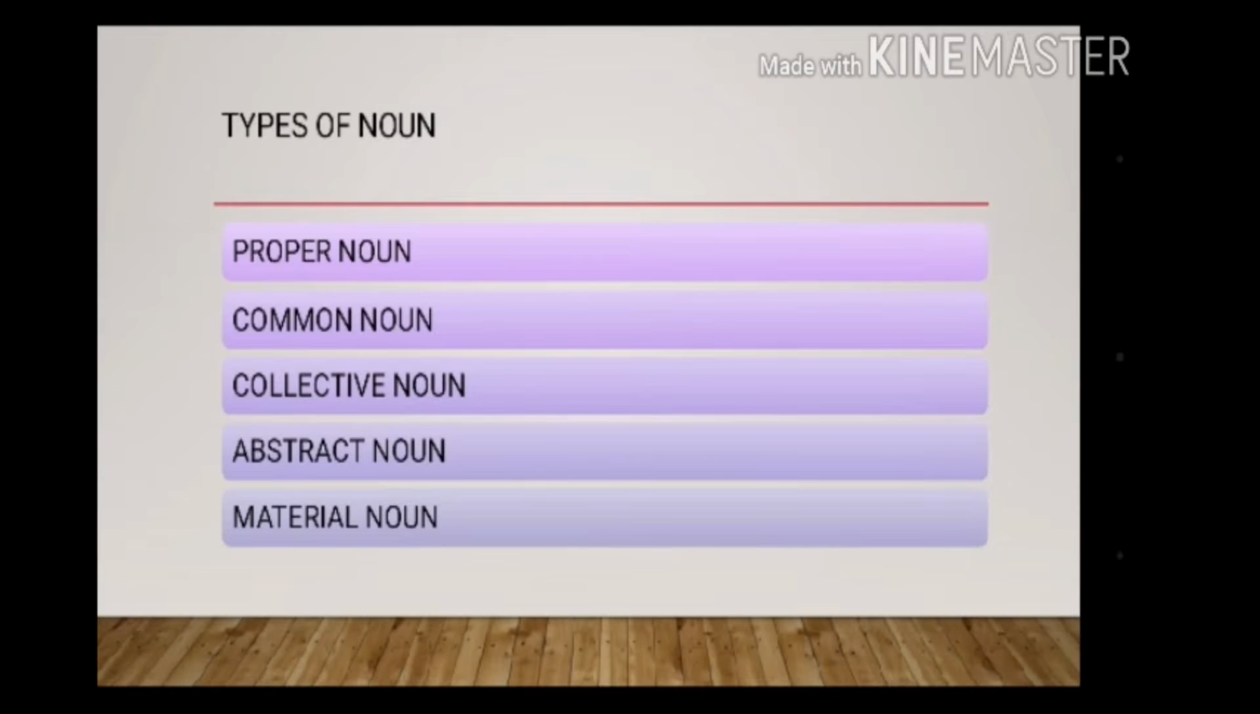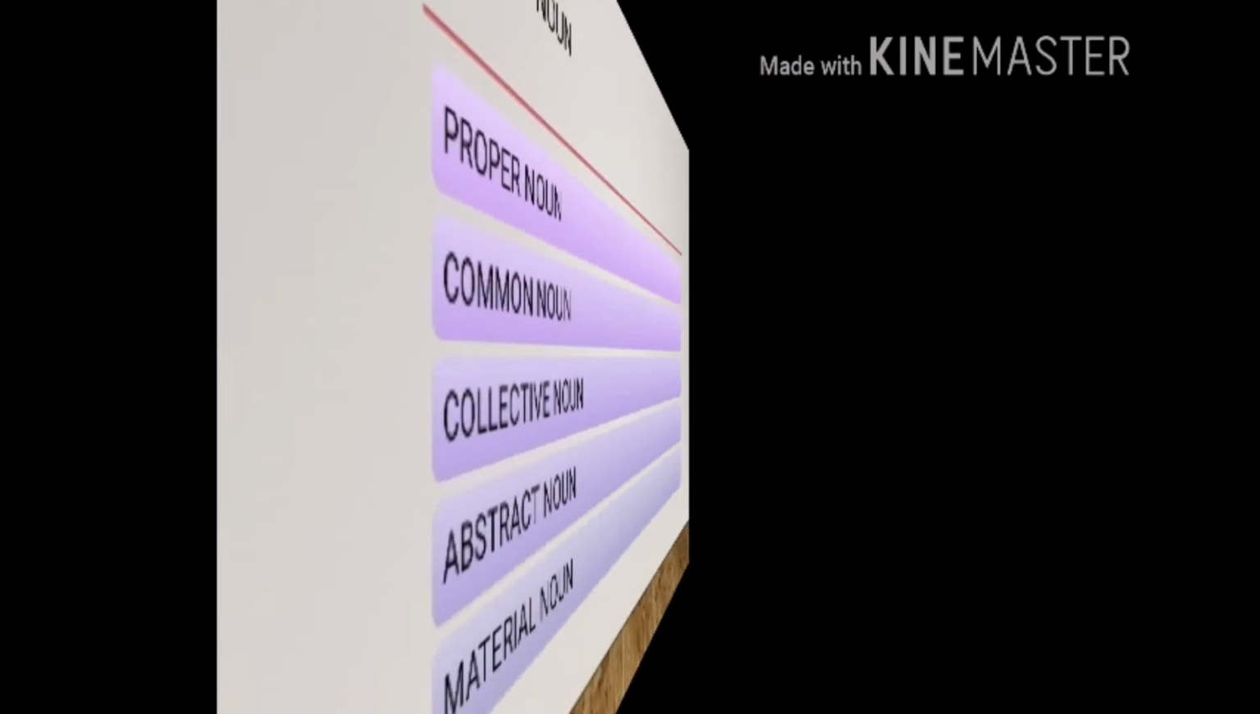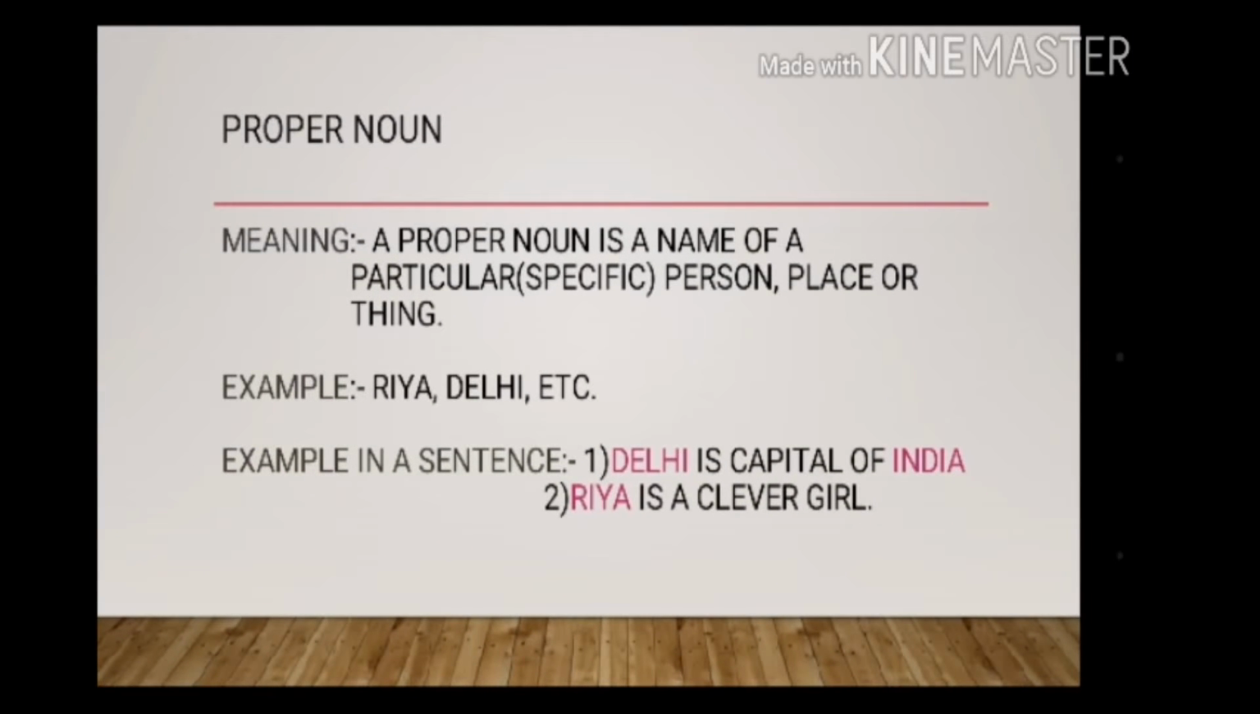Next, types of noun. There are 5 different types of noun: proper noun, common noun, collective noun, abstract noun, material noun. We will learn each of them in detail with examples. So let's start with proper noun.